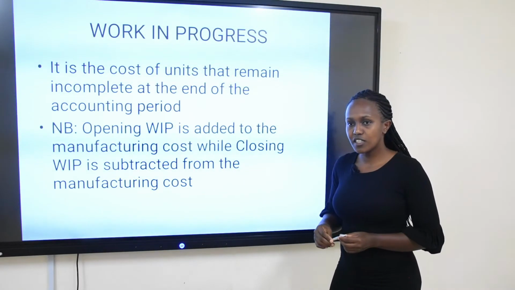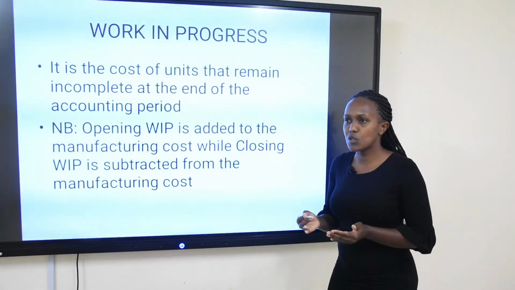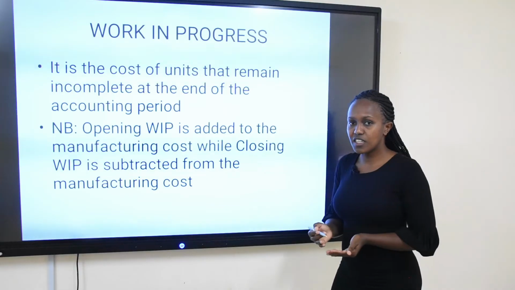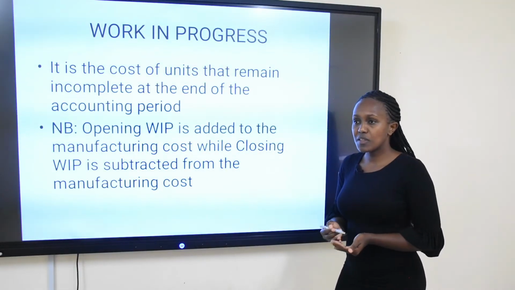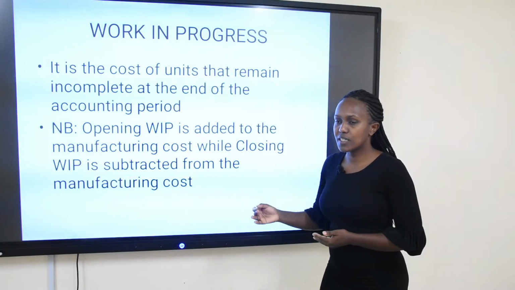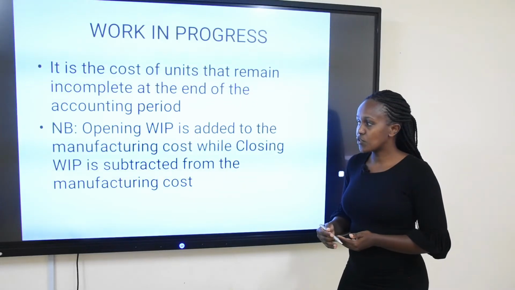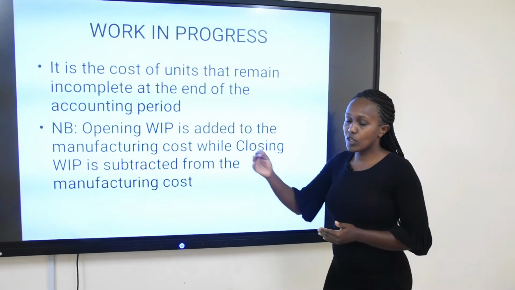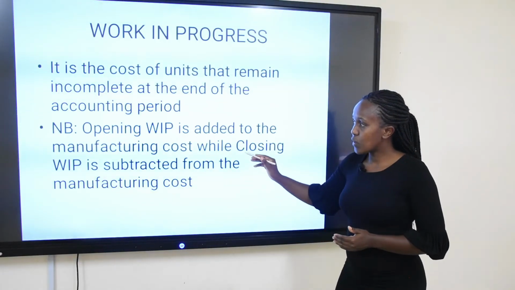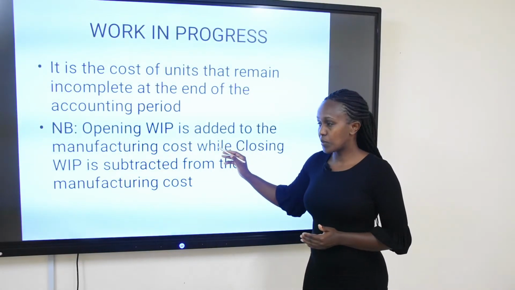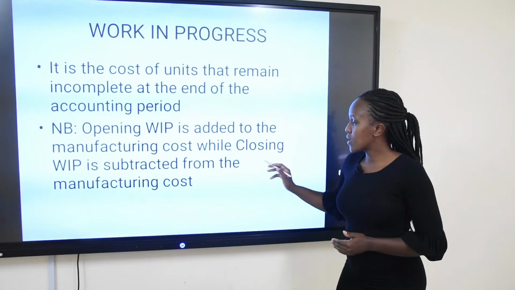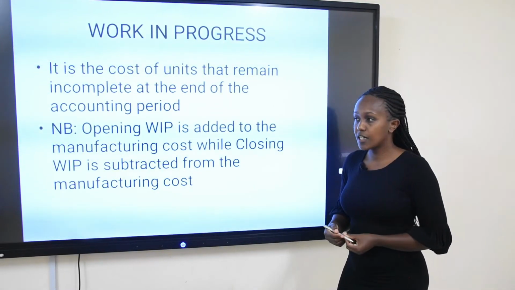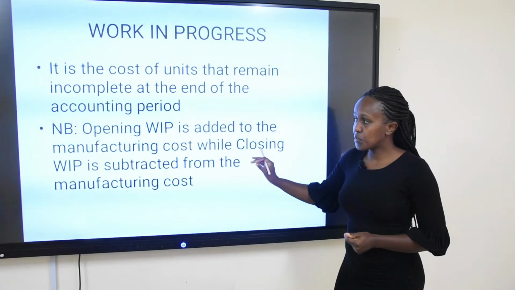So it is good to note that at the end of the accounting period, opening work in progress is added to the manufacturing costs, on the assumption that those units that were incomplete at the beginning of the period were completed during the year. For example, assuming that the organization is using first in, first out in production, so that any item of opening stock will not find its way to the closing stock. So opening work in progress is added to the manufacturing cost, while closing work in progress is subtracted from the manufacturing cost at the end of the accounting period.